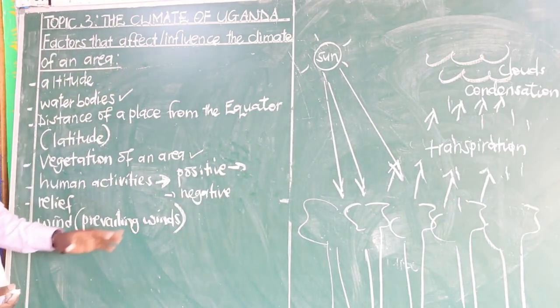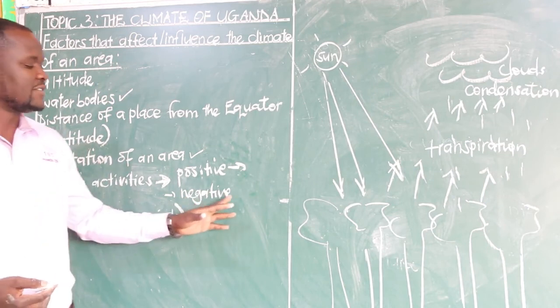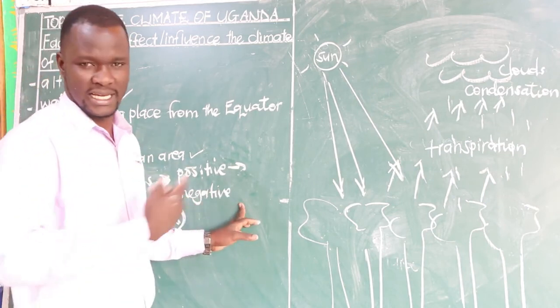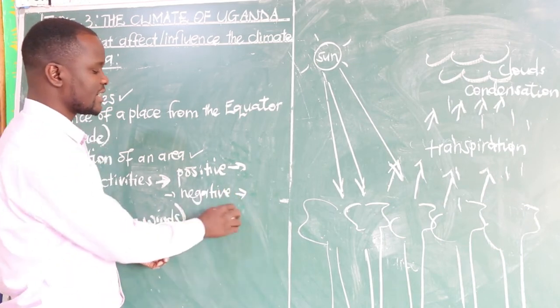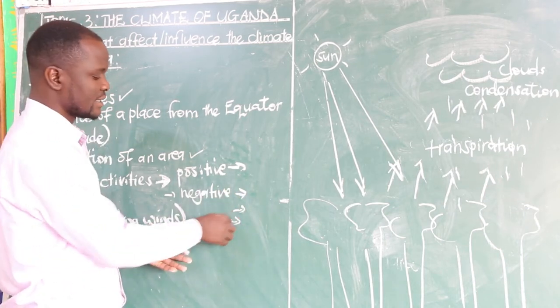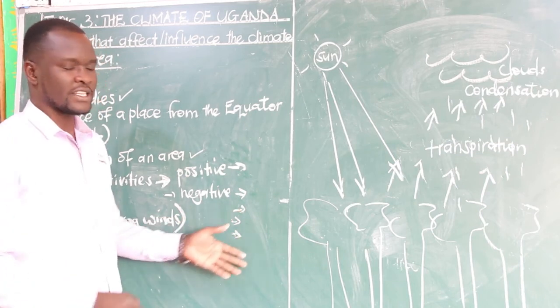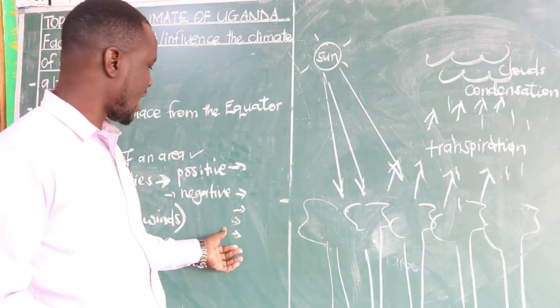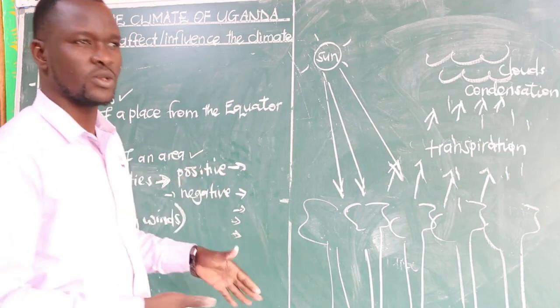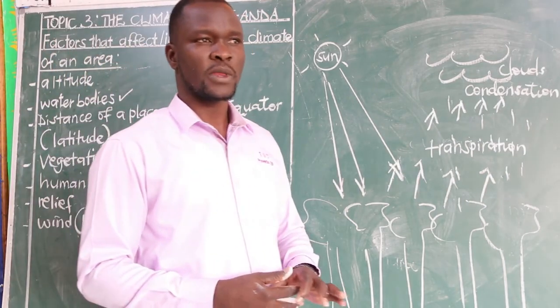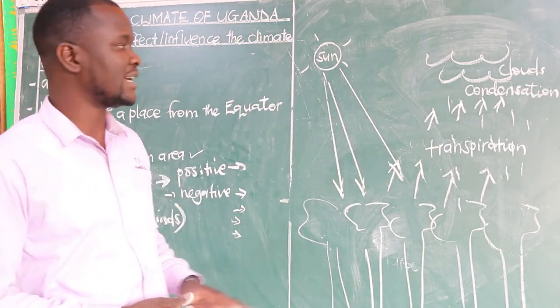The other ones, the negative human activities that can spoil the climate, include deforestation, overgrazing, bush burning, overlumbering, overstocking, and very many others. You'll find such activities will lead to the destruction of the vegetation that would help to modify the climate.